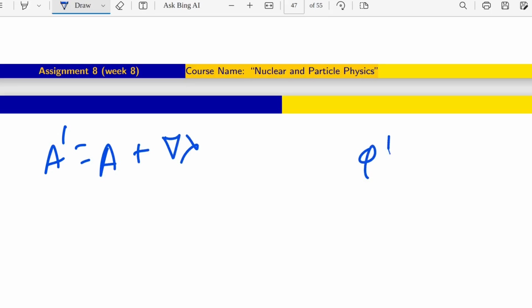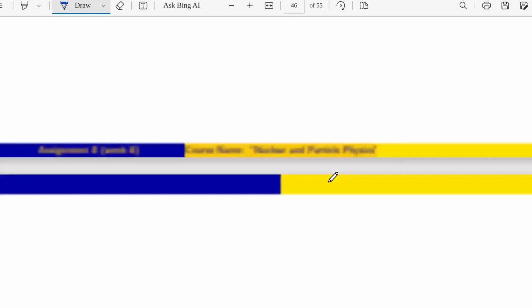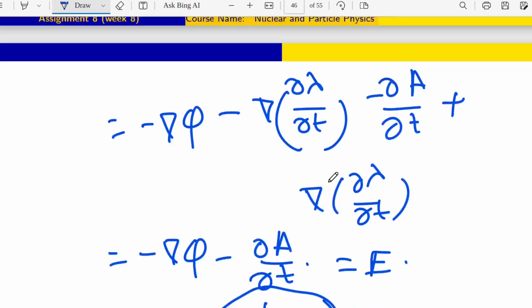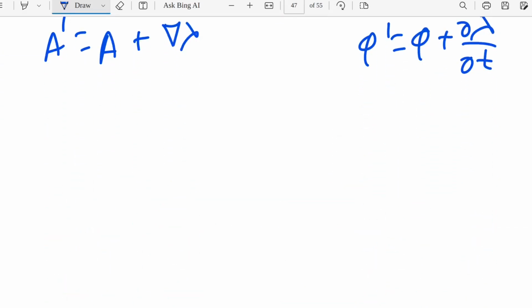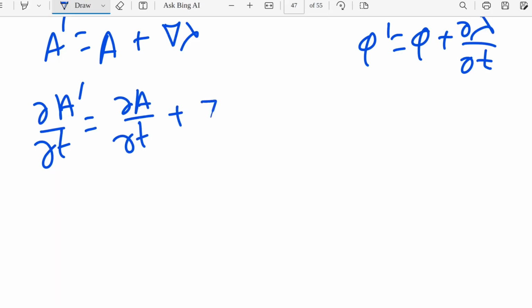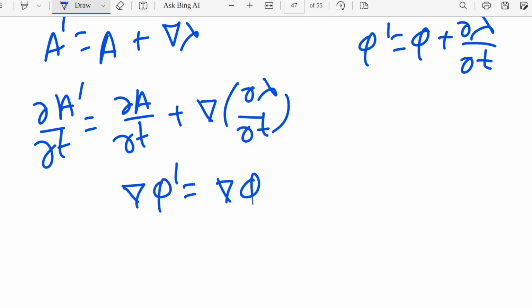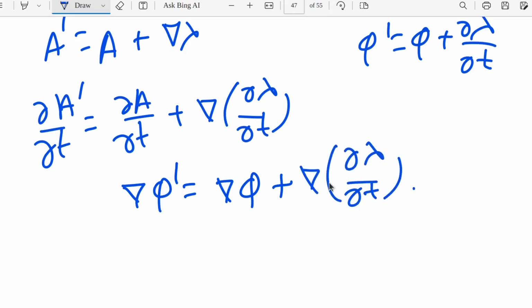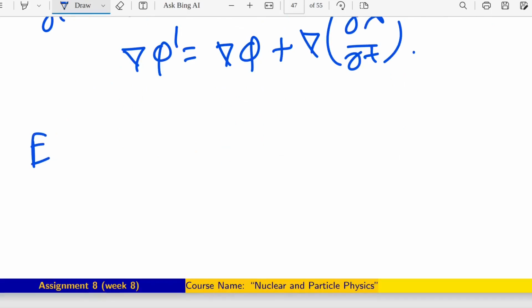Lambda and phi prime is phi plus del lambda del T, I think. So quickly we will do that one. Del A prime del T, then it is del A del T plus a grad of del lambda del T. Similarly, grad of phi prime is grad of phi plus grad of del lambda del t. Now what will happen, we will just write here E prime is minus this,